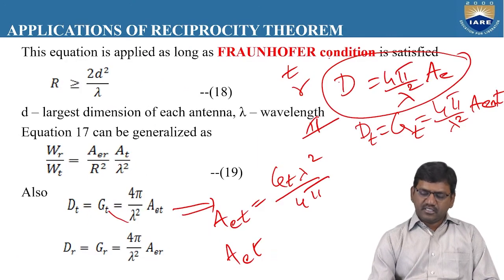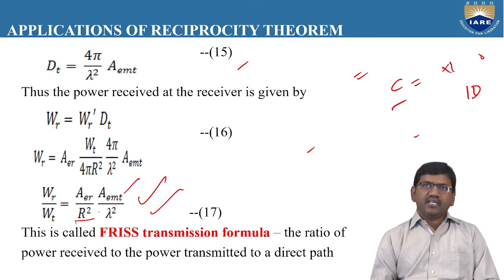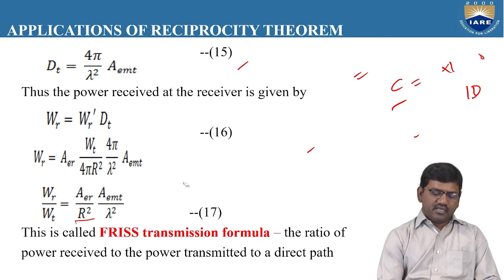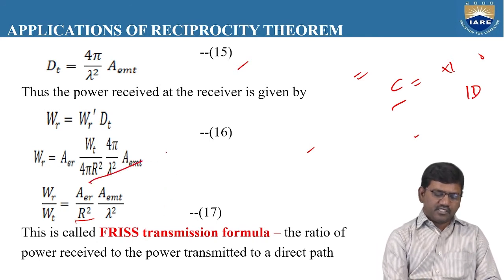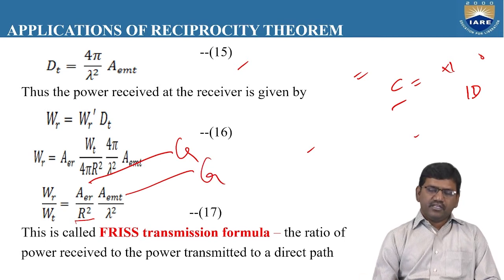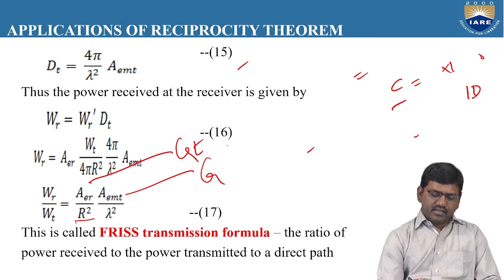Here you can see in the previous slide, W_R by W_T is equal to A_ER A_ET by R square lambda square. In this expression, we have modified the expression in terms of gain. We need to substitute the values of A_ET and A_ER in terms of gain.